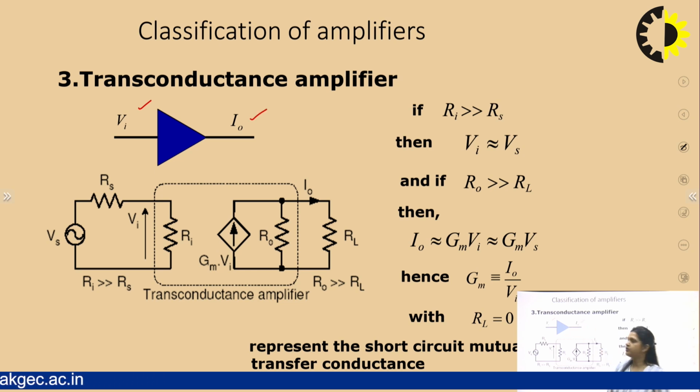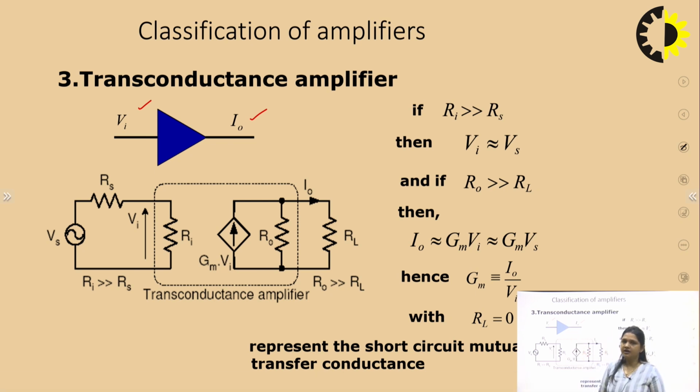Now you can find the gain of this circuit, and this gain is represented by the transconductance, because this gain factor, let us say represented by GM, can be written as I output upon V input. Current upon voltage is transconductance, and here the amplification factor is transconductance. That is why this amplifier configuration is known as the transconductance amplifier.